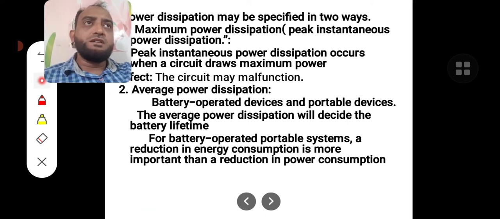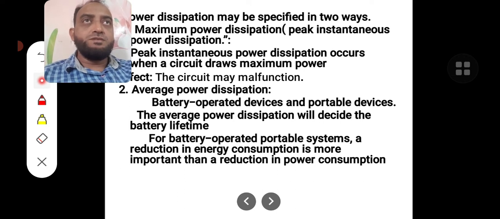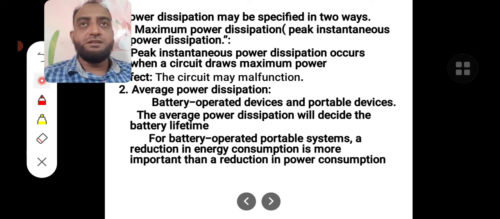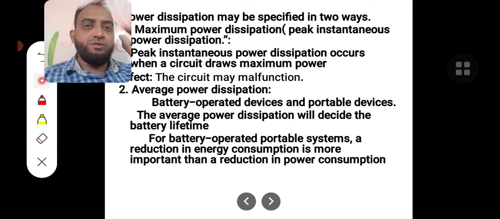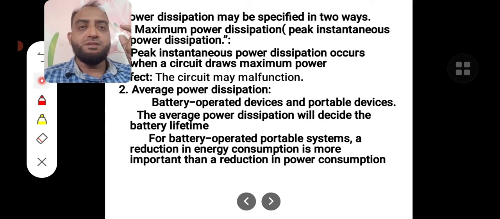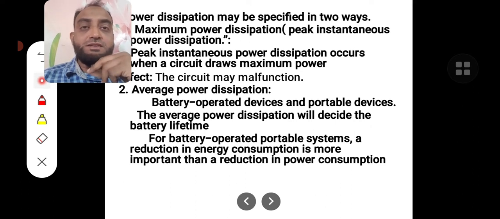Energy is the area under the curve. That is the reason why batteries and battery operated devices are rated in milliamp hours, 6000 milliamp hours, 5000 milliamp hours. For portable devices the power consumption is treated as energy consumption and rated in milliamp hours, because we are always bothered about the energy consumption, not the power all the time.